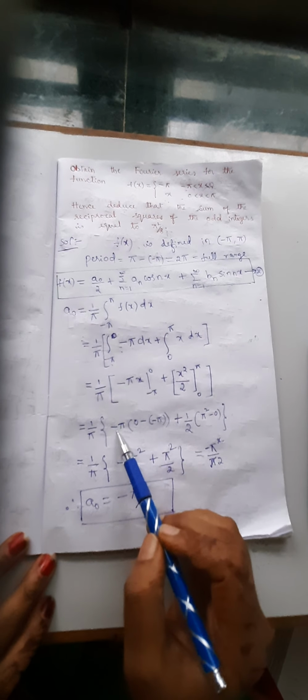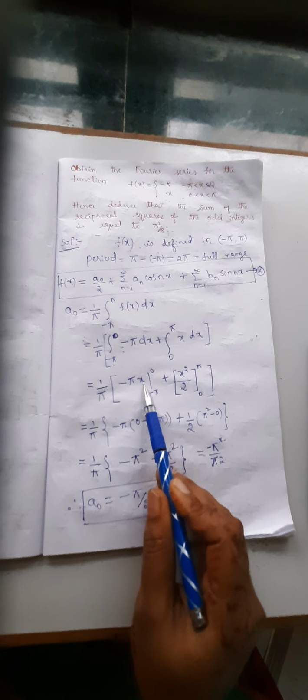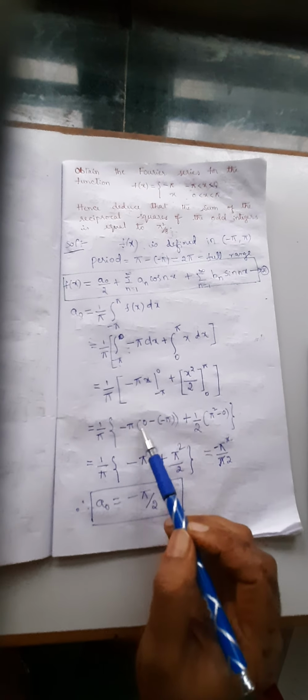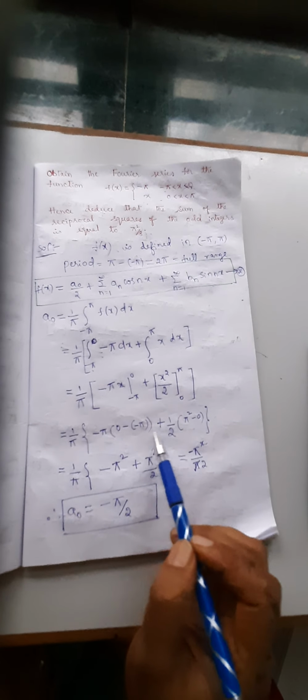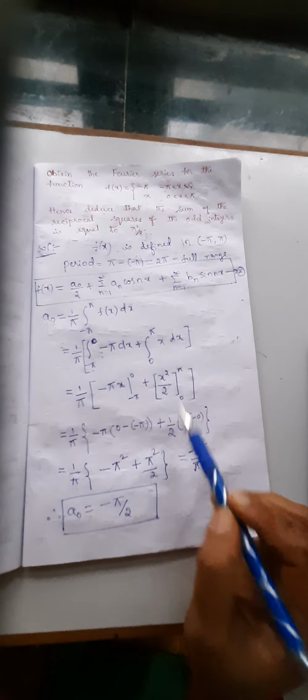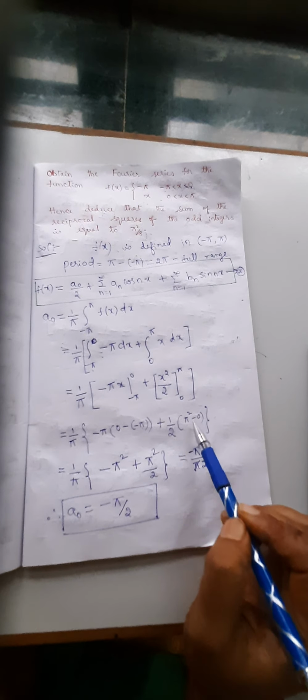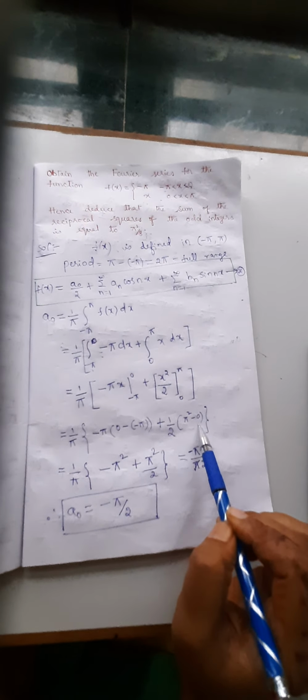Substitute. Minus pi is constant, take it outside. We have to substitute the limits for x, that is upper limit 0 minus lower limit minus pi, plus 1 by 2 into upper limit pi square minus lower limit 0.